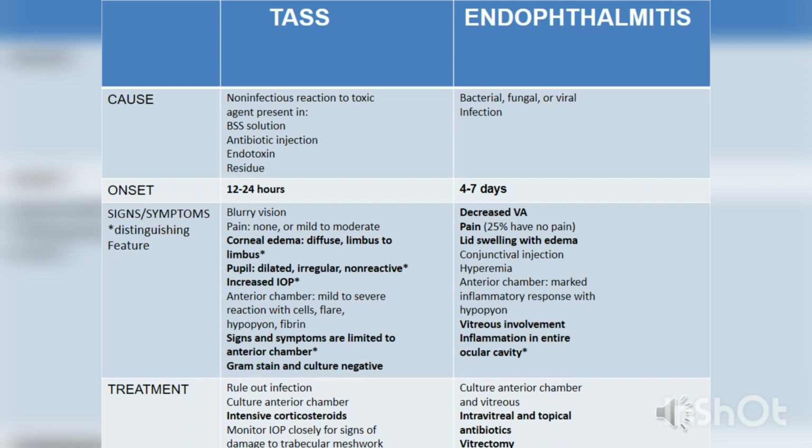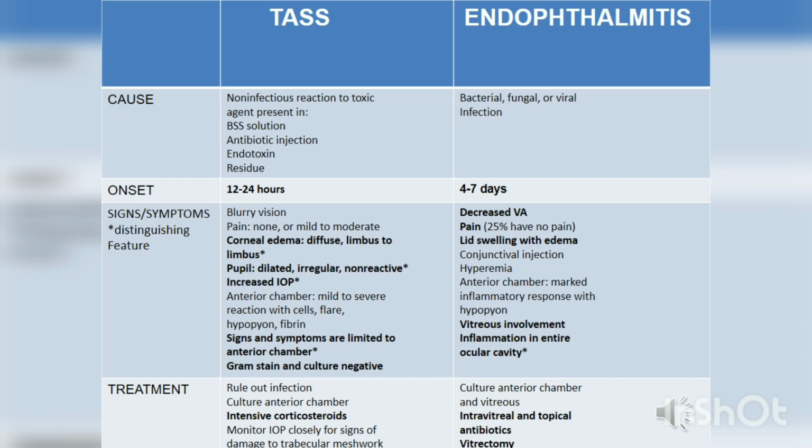Signs and symptoms which distinguish it from endophthalmitis: blurry vision in case of TASS, whereas drastic decrease in the visual acuity in case of endophthalmitis. Pain is negligible or mild in case of TASS, whereas there will be severe pain in case of endophthalmitis. Lid edema, lid swelling, conjunctival injection and hyperemia will be there in case of endophthalmitis, which may not be found in case of TASS.